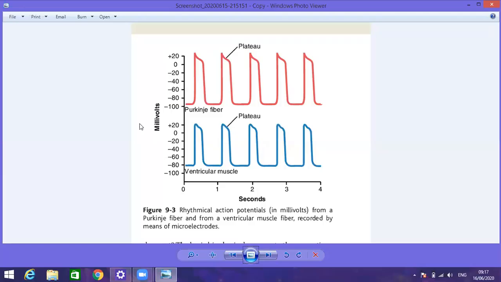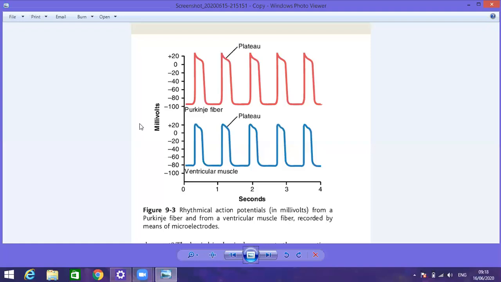That means they open and close within a short duration of time, thousandths of a second. And that closure here in the cardiac muscle fiber is not immediately followed by the opening of the voltage gated potassium channel. Understood? There, in the skeletal muscle fiber, the closure of the voltage gated sodium channels is immediately followed by the opening of the voltage gated potassium channel.